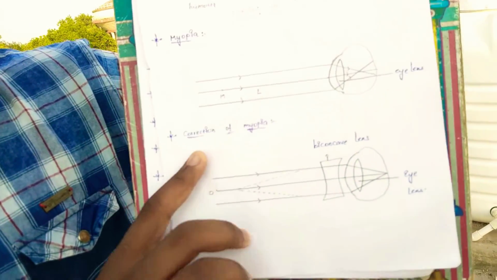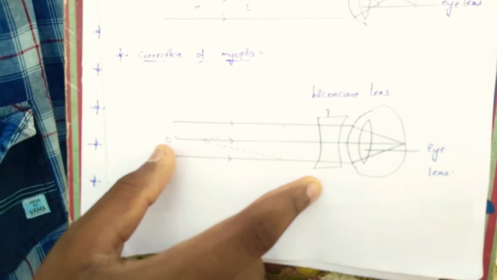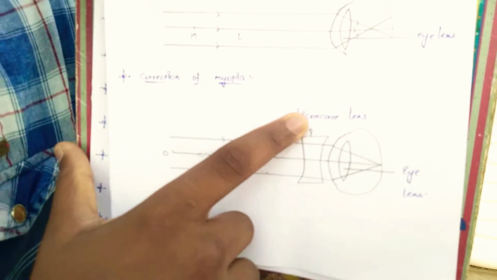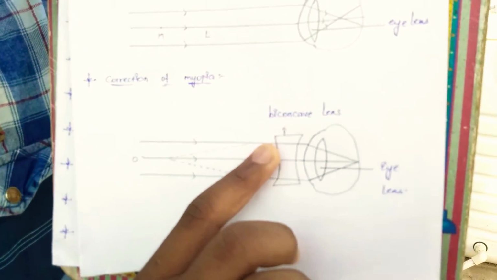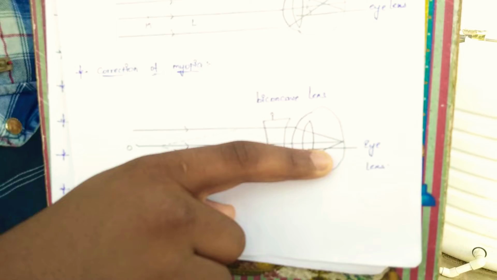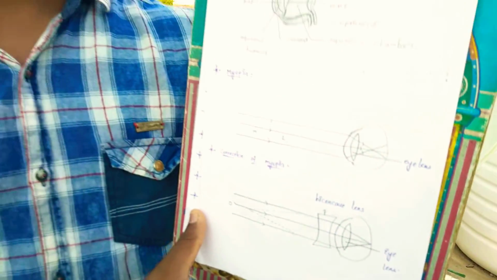This is the correction of myopia. A biconcave lens is used. Here the imaginary lines pass through the biconcave lens and then reach the retina. When the retina finds the object, we observe the object. Myopia is also known as nearsightedness. We can't see distant objects clearly. So we conclude that myopia is short sight.